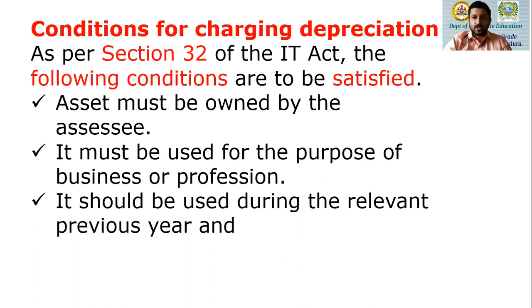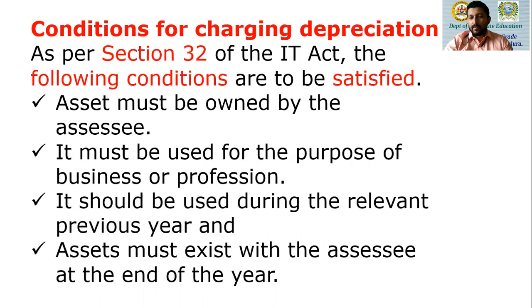If you want to claim depreciation for the previous year 19-20, then such assets must be used in the previous year 19-20. And a very important condition is that it must exist at the end of the year. It should remain with the assessee at the end of the year. In the sense, if I transfer the asset, if I sell my assets, I cannot claim depreciation at all because I am no longer the owner of the asset. So if the assets remain in the business at the end of the year, only then can depreciation be charged.